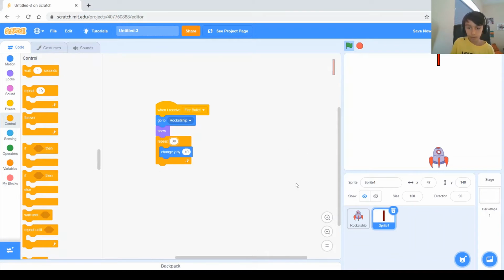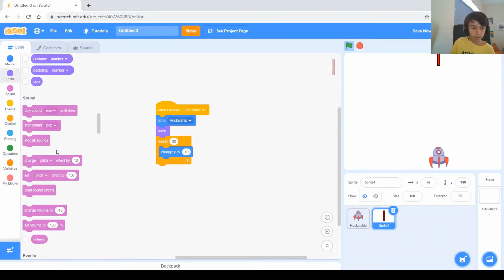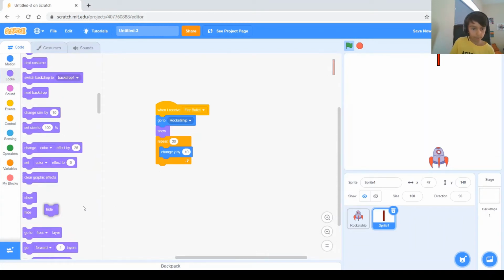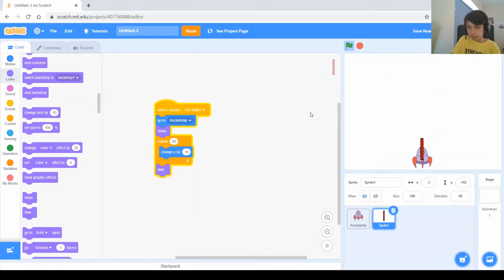Now we need to make it hide when it gets up there. So we need the hide. And then at the very beginning, we need to press this, since we need it at the very beginning to be hidden, not to show like in the middle of the screen. So when you press space, it just goes like that, and you can move this spaceship with the keys.